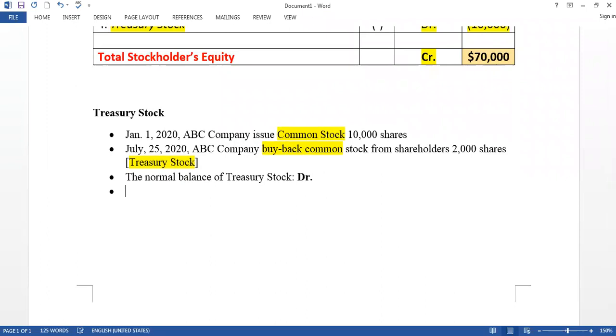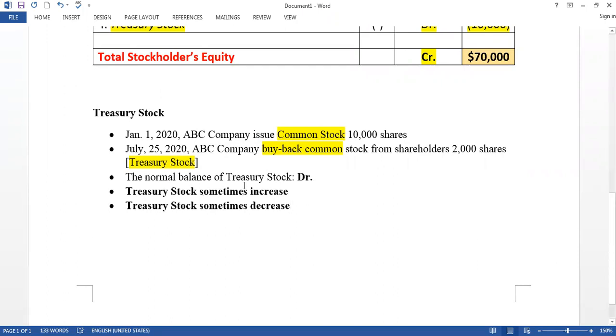Now treasury stock sometimes increases, and sometimes decreases. So we find that treasury stock normal balance is debit, and we also find that treasury stock sometimes increases and sometimes decreases. When it increases, it is when you buy back.